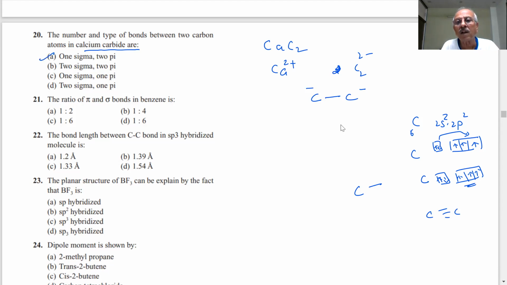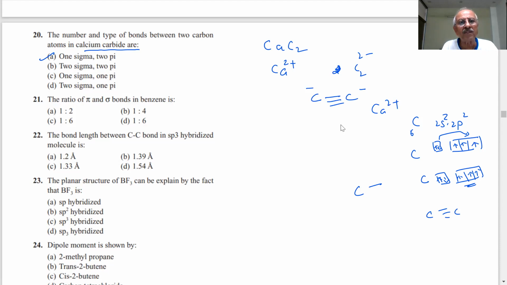Okay, one sigma and 2 pi. Check the complete way how it is formed. This is important, the structure of carbide. Next question.